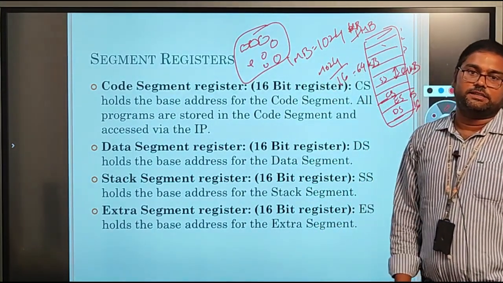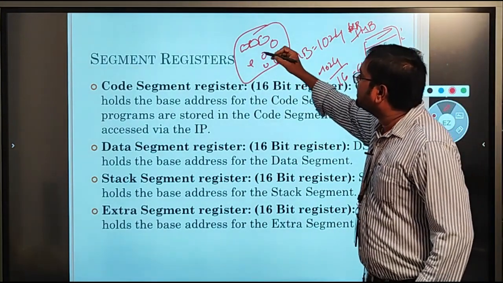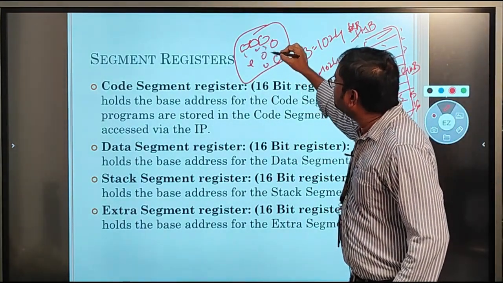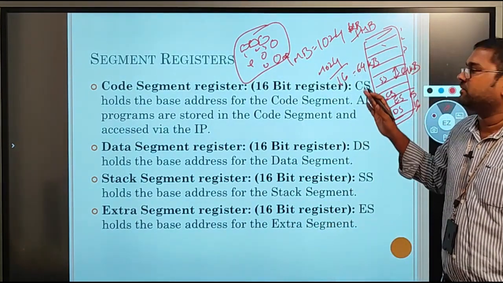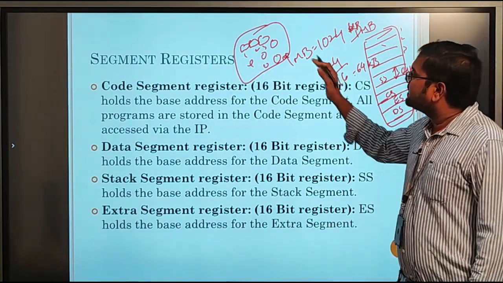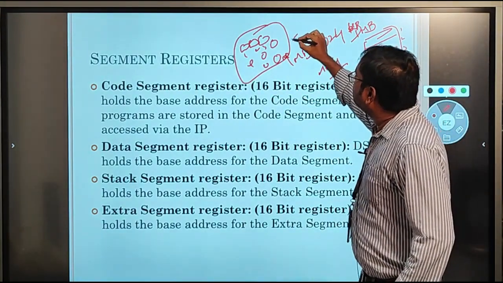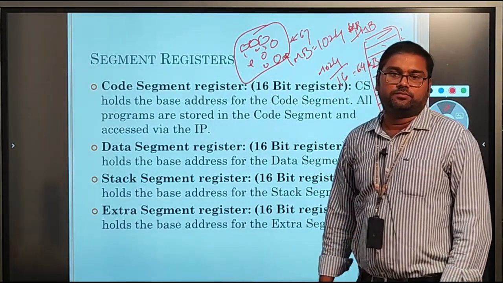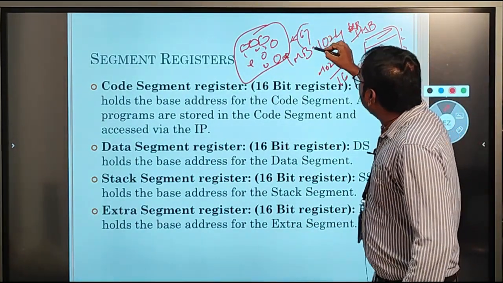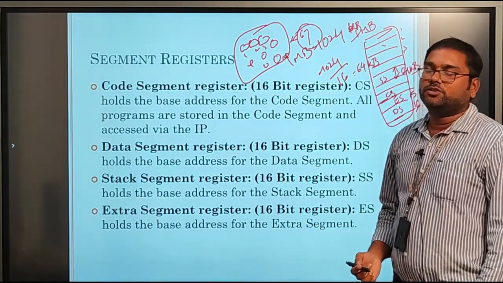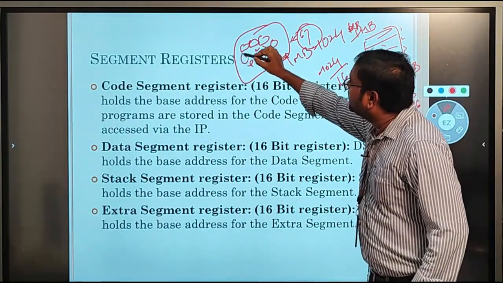So total 100 houses are there, and these houses are numbered 1, 2, 3, and so on up to 100. These are completely randomly located in that particular area. For example, if you want to find house 67, this is our destination place. To find house 67, one should first go to the first house, and after that